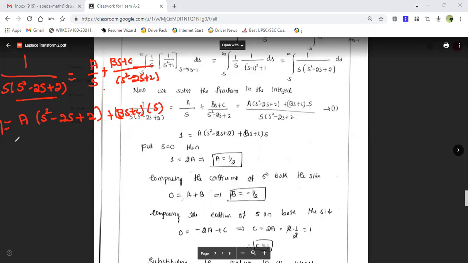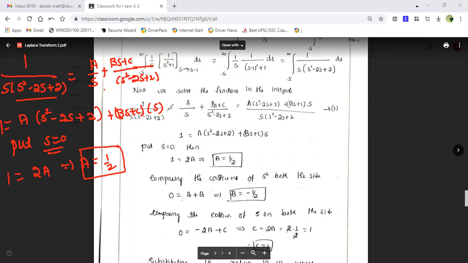Now what I do, putting s is equal to 0 on both sides. On the left-hand side I've got 1. Here I am getting 0, here I am getting 0. It is just 2a, and the right-hand side contains both s terms, so it will be 0. So this implies I'll get the value of a as 1 by 2.